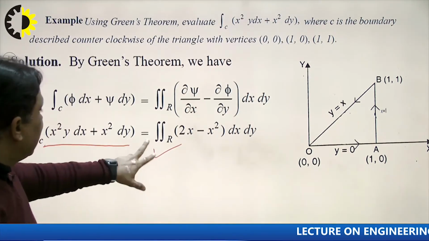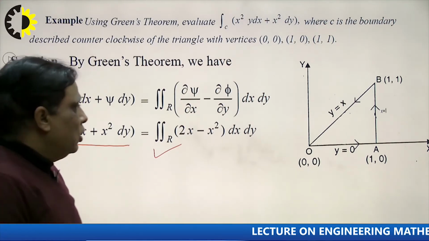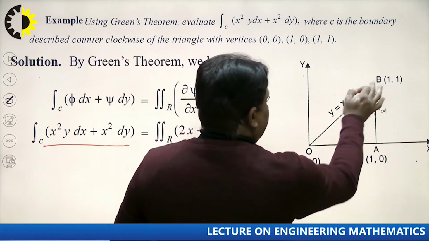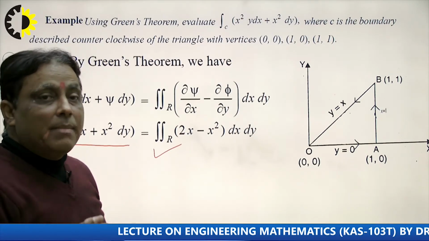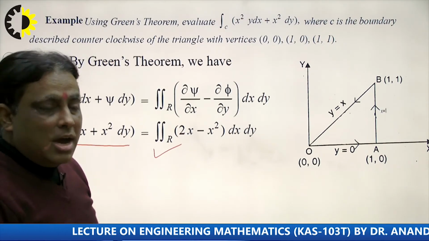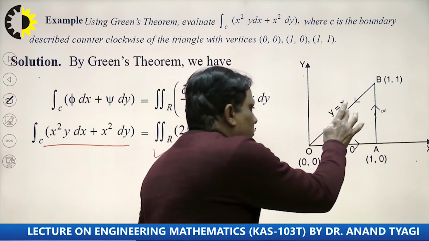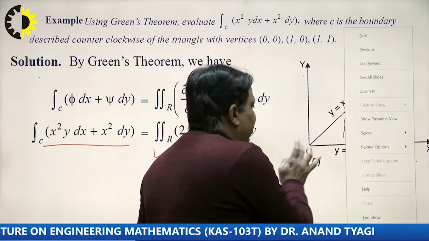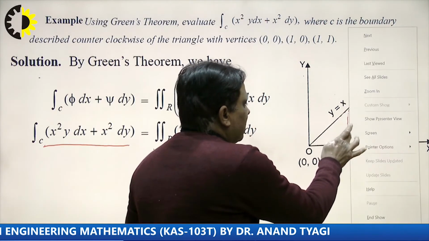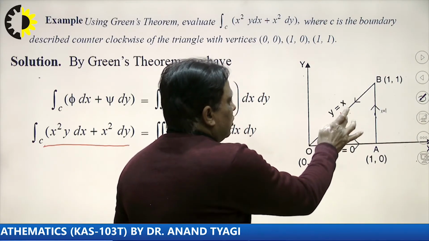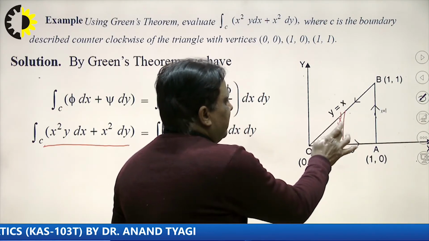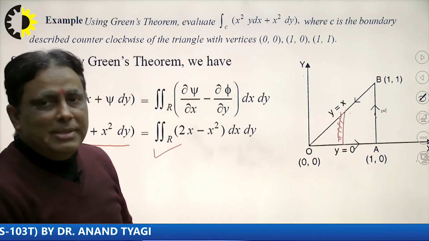Now the question is what is the region here? So the region is this O A B, right? This, and how to take the limit from this diagram. In the previous unit number 4, I explained and elaborated to the students how to take the limit. Suppose I want to take the limit of these terms, right? I want to take the limit of these terms by using this. So consider an elementary strip parallel to the y. So what will be the limit of y here?